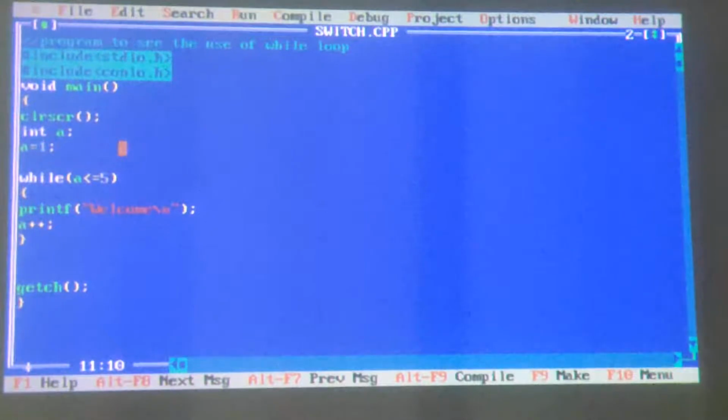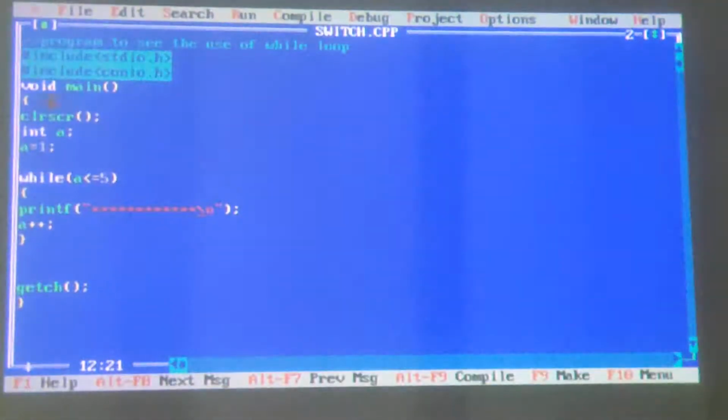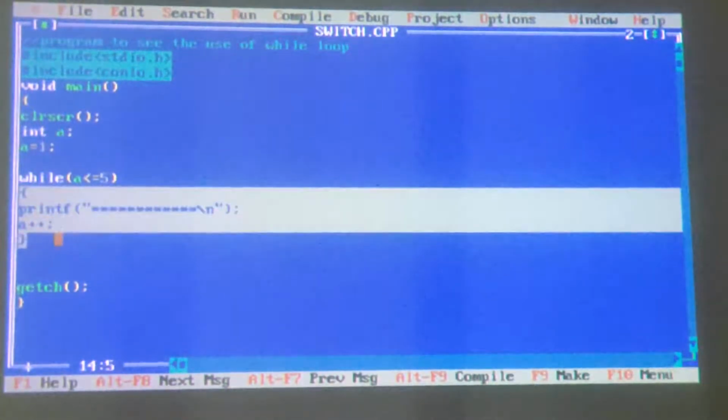Now here also I get the facility to print. Instead of welcome, if I want to print asterisk, then I can print asterisk. If I want to print this many asterisks for 5 times, it will print that many asterisks. This means that this test expression has nothing to do with what you are doing internally. It just runs for the number of times until the condition becomes false.